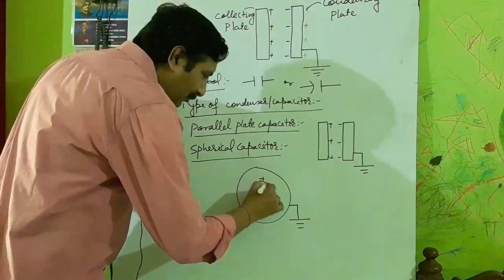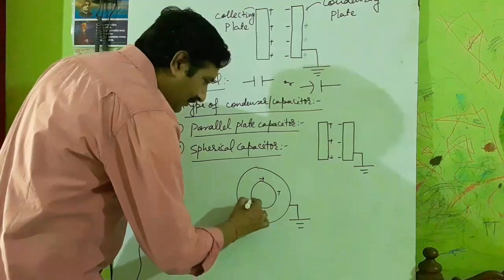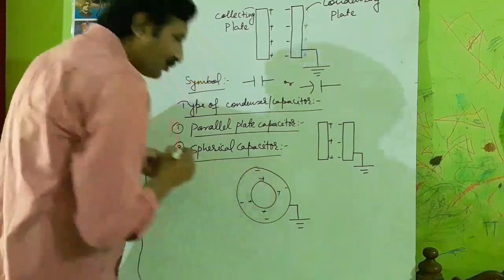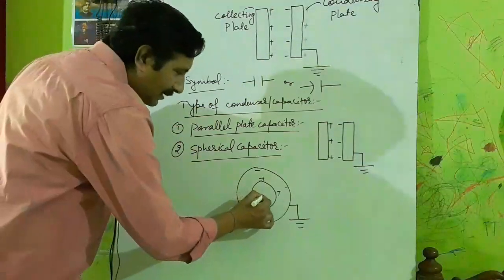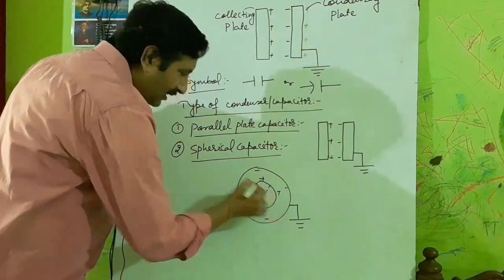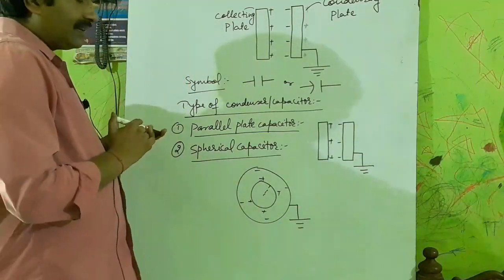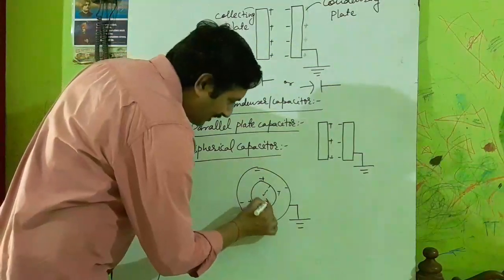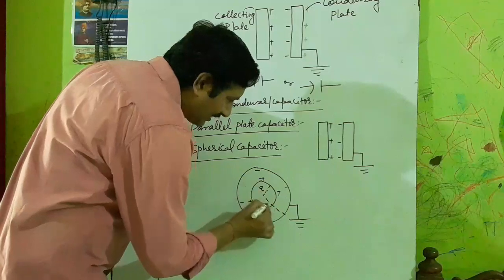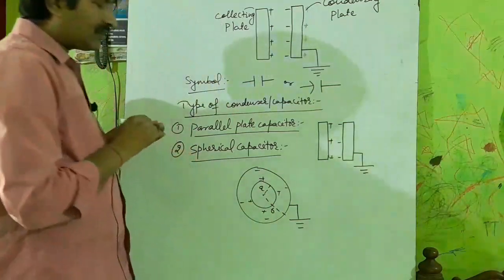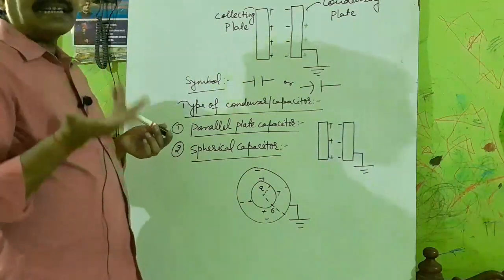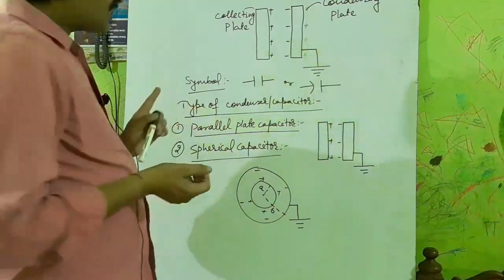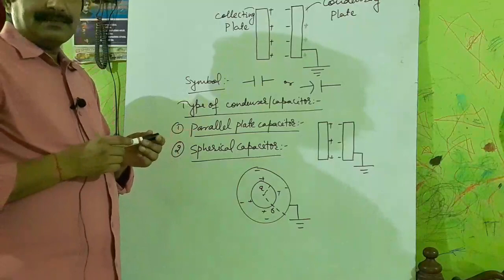Here you see positive charge and negative charge. So this is called a spherical capacitor. It has two concentric conducting spherical shells as its plates. You see the radii of the two shells are different, but they are identical in shape, both spherical.